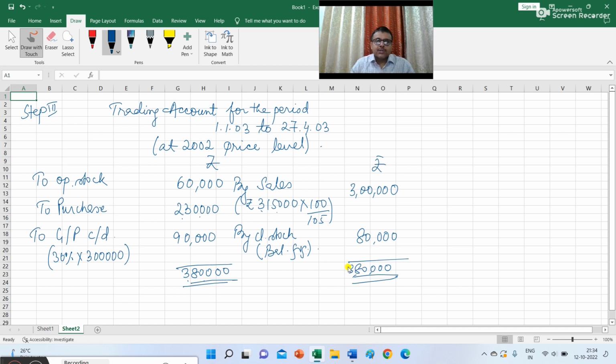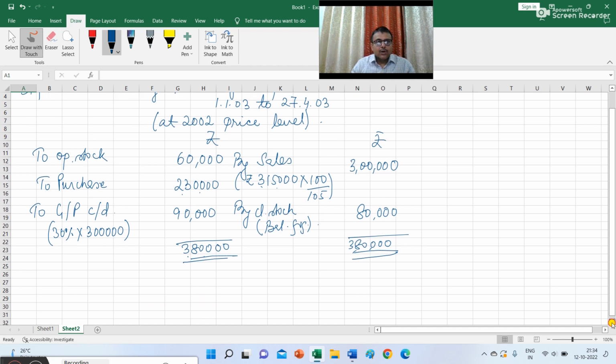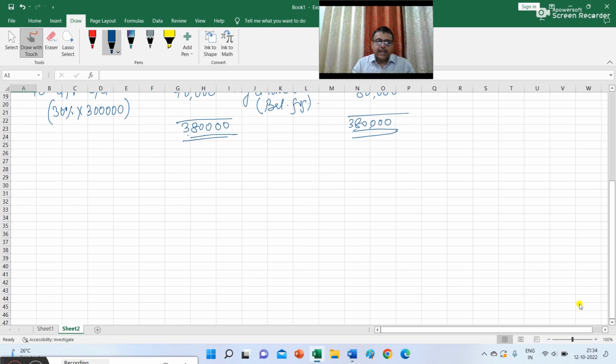Now you have to determine the amount of claim, the gross claim and the net claim. So what is the amount of claim? So this is step 4. The estimated stock on 27th April 2003 was rupees 80,000.